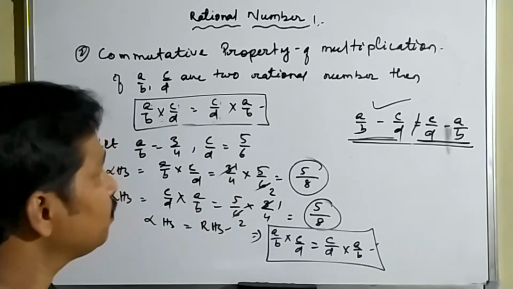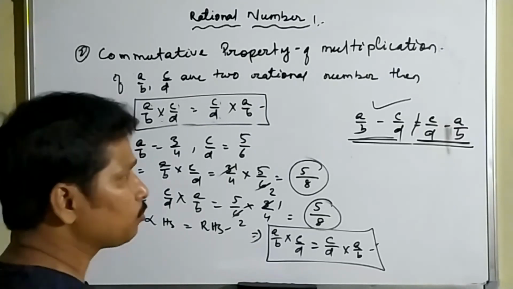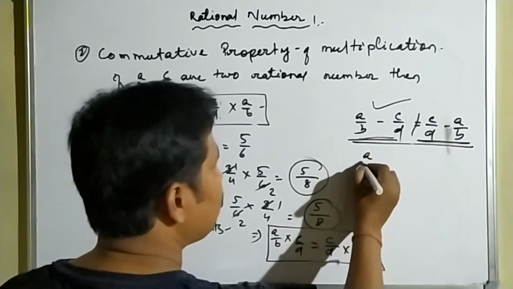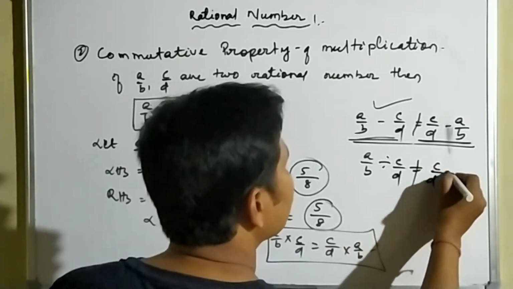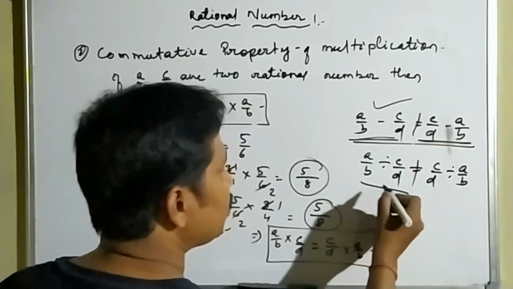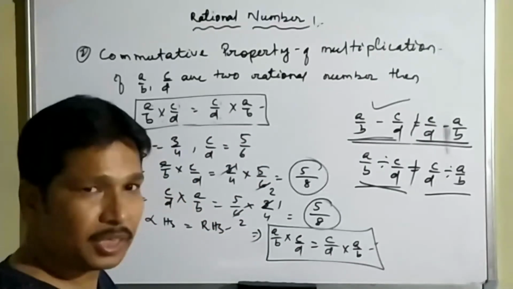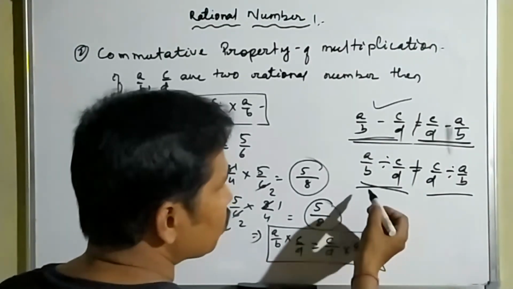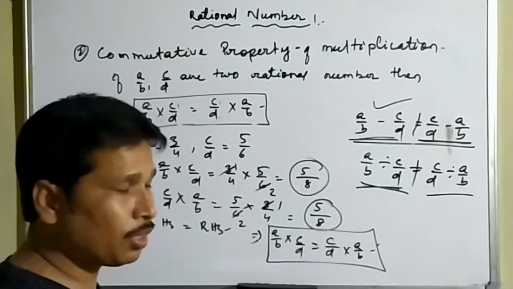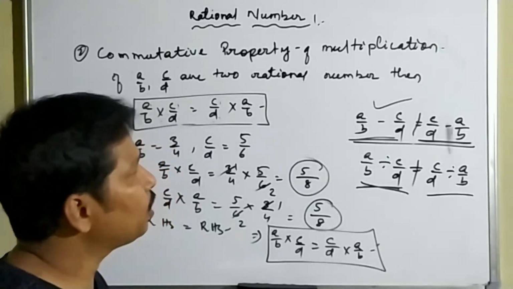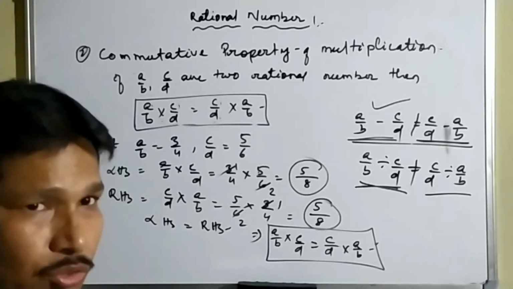Similarly, the commutative property of division is also not satisfied in rational numbers. What you have to verify is that a by b divided by c by d is not equal to c by d divided by a by b. First of all, take a by b and c by d, then find the left hand side, and then find the right hand side. You will see that the value of the left hand side is not equal to the right hand side. Then the verification is completed. That means we can conclude that the commutative property of division is not satisfied in the case of rational numbers.